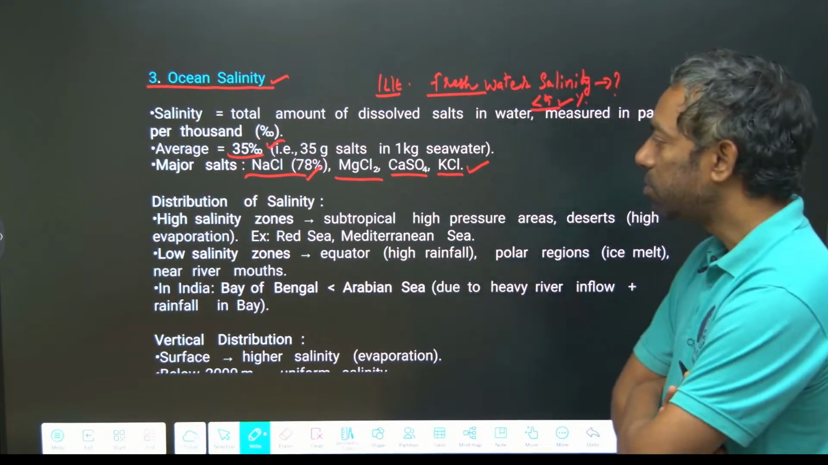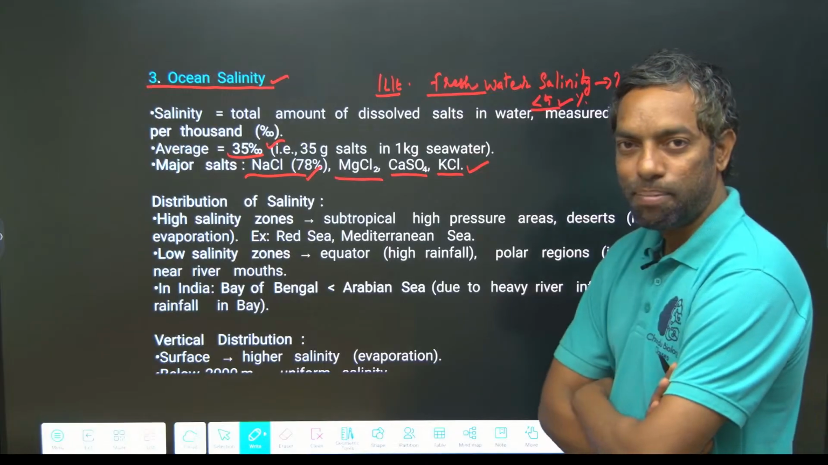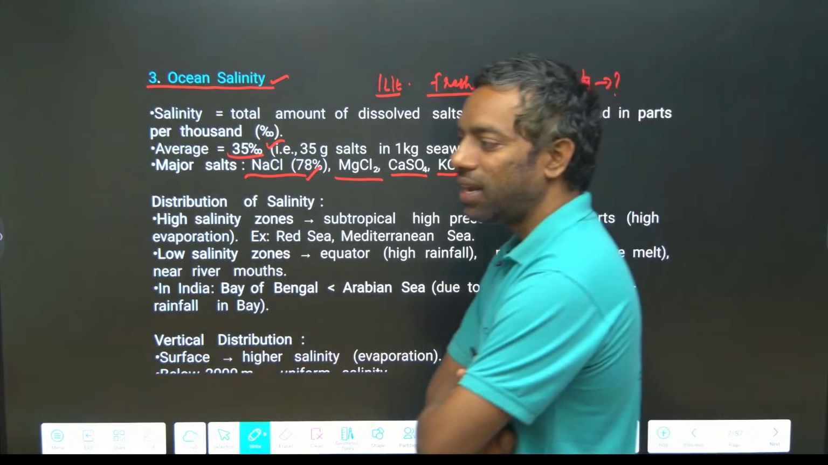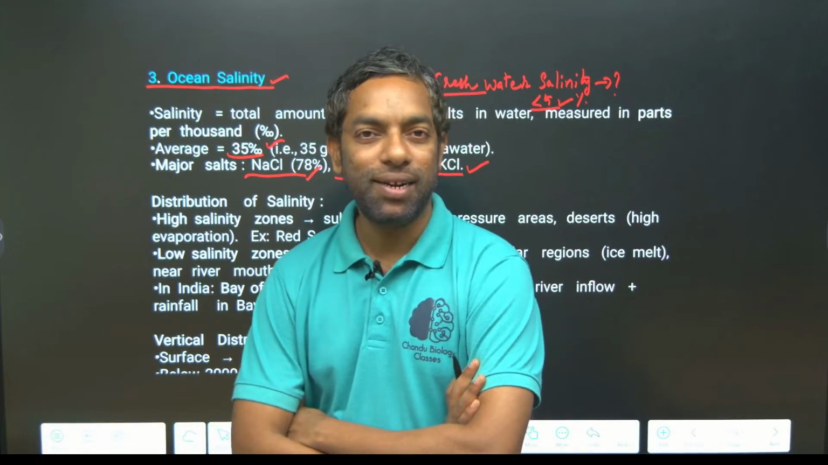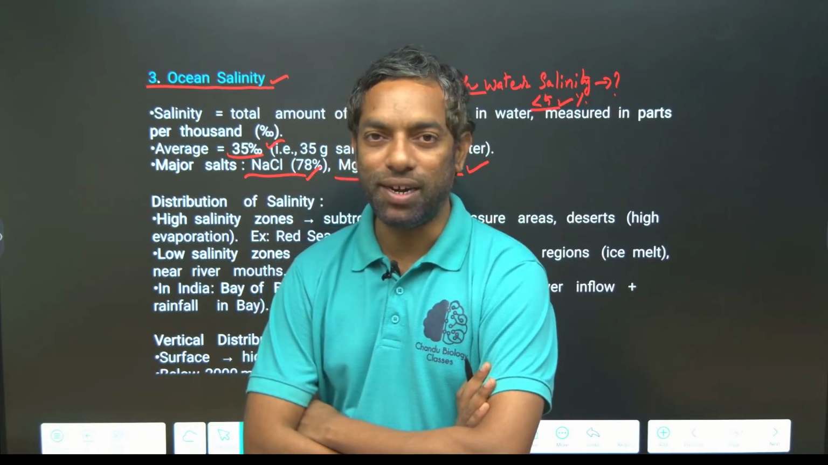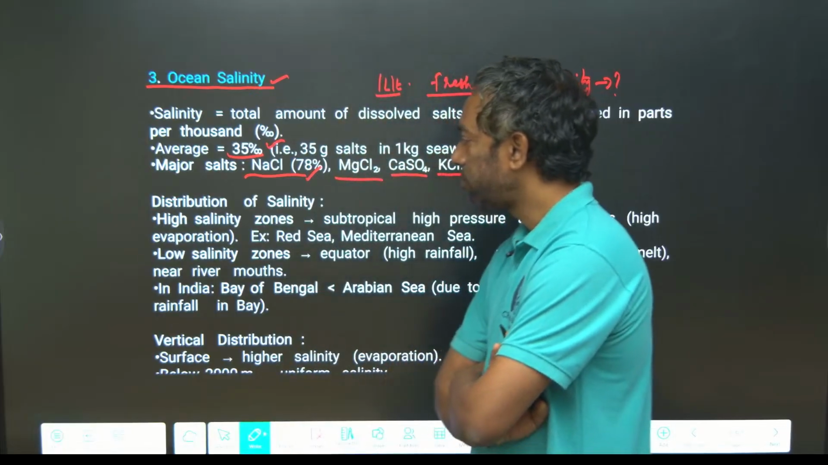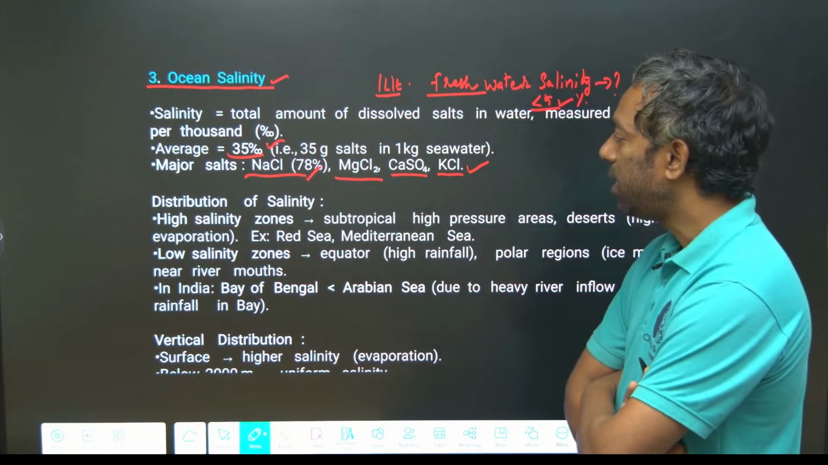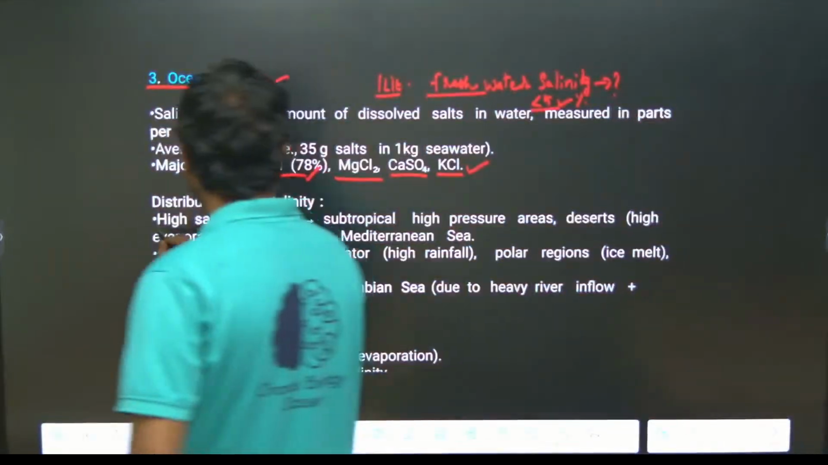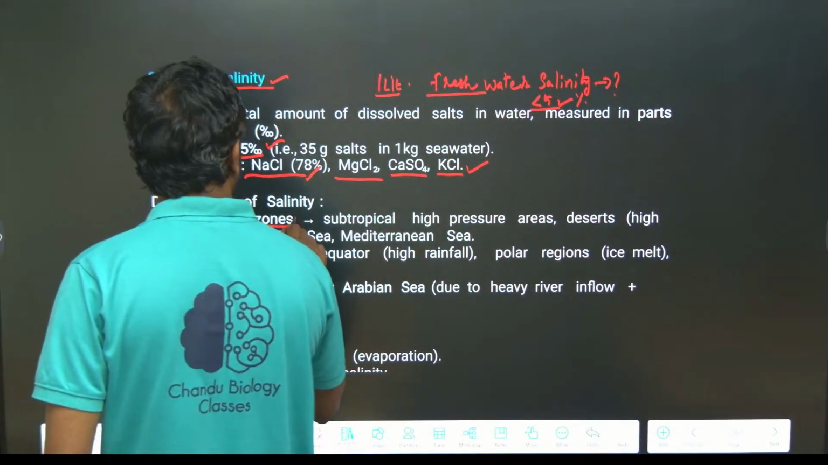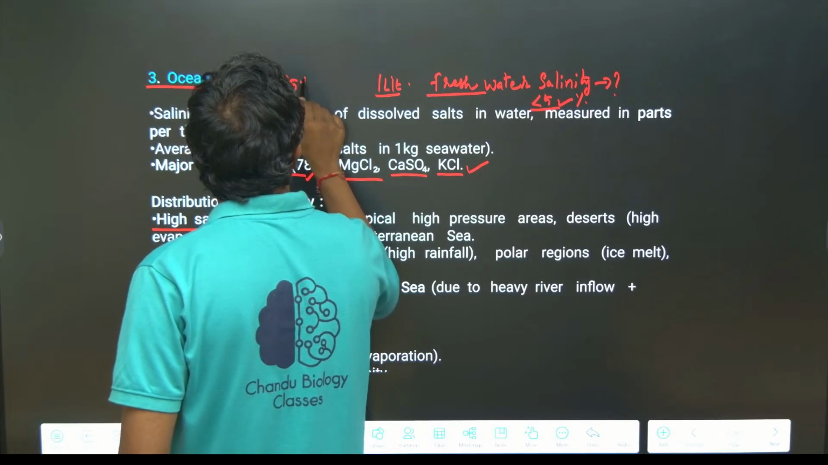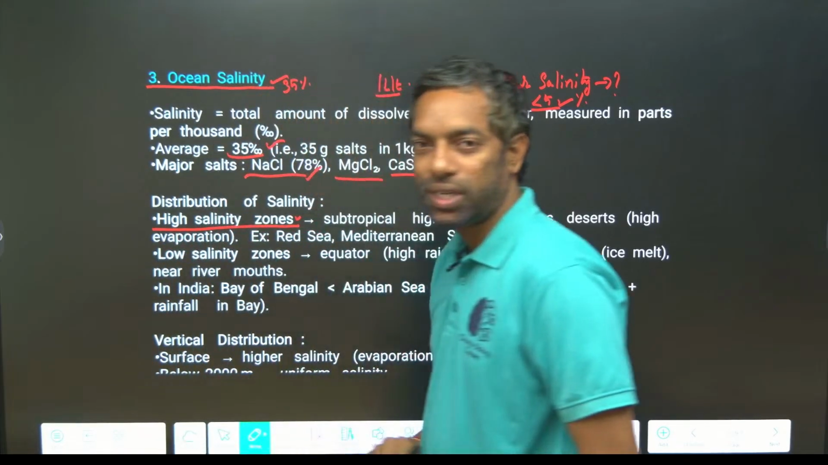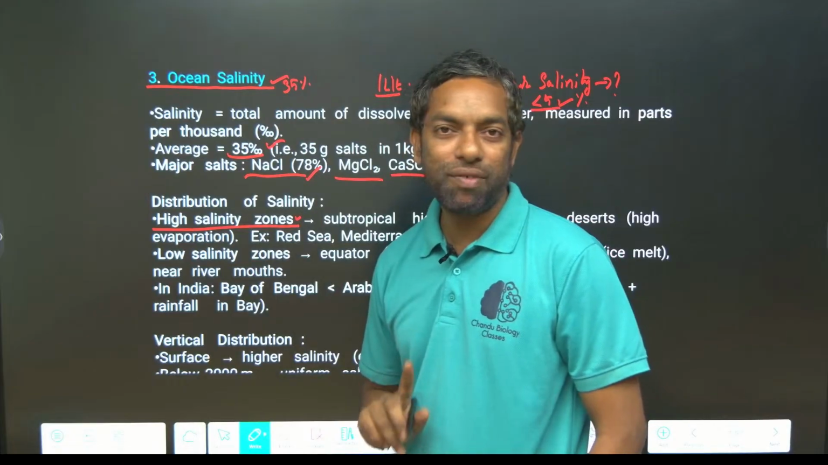Distribution of salinity. In the ocean there are different zones of increasing or decreasing salinity. First, the high salinity zone. The total is 35 parts per thousand in oceanic water. This is important for the coming exam.